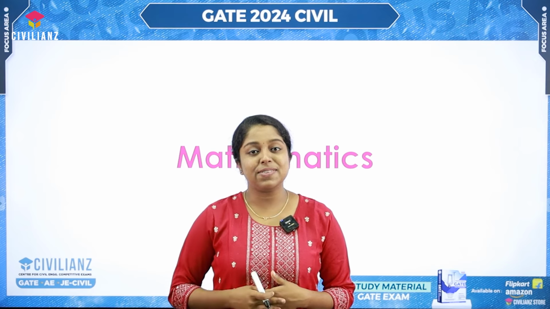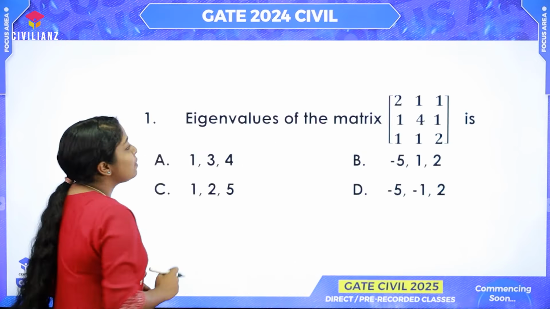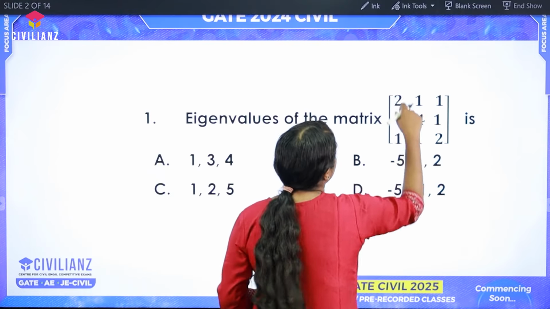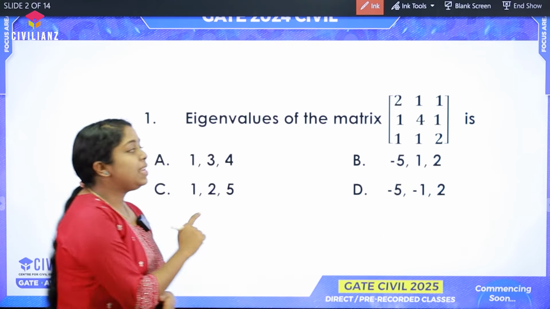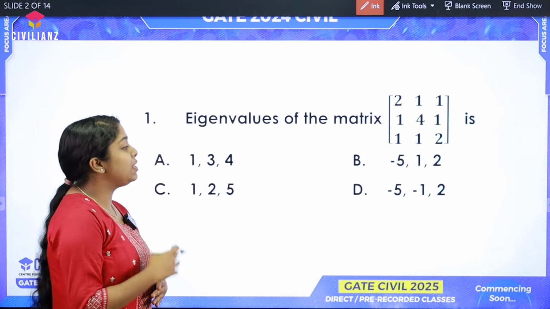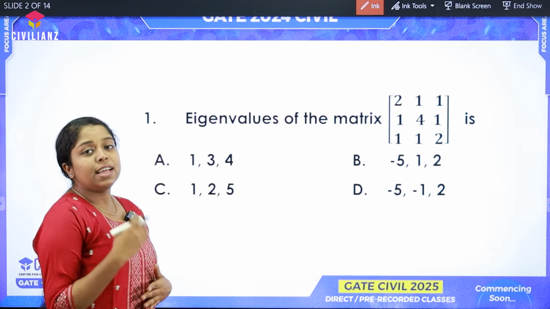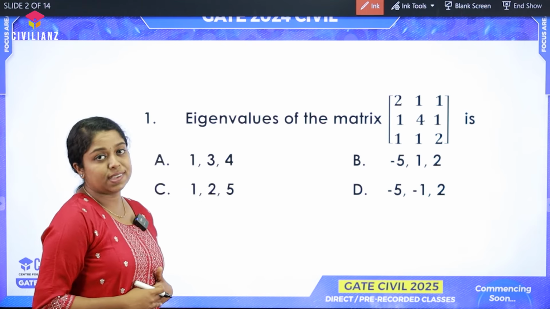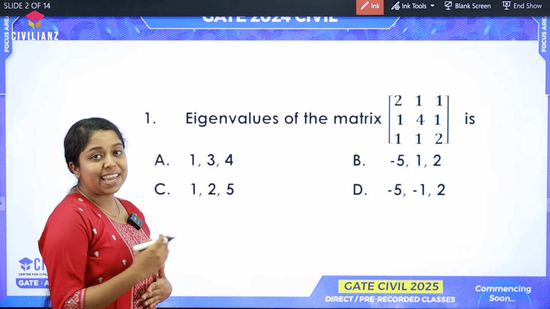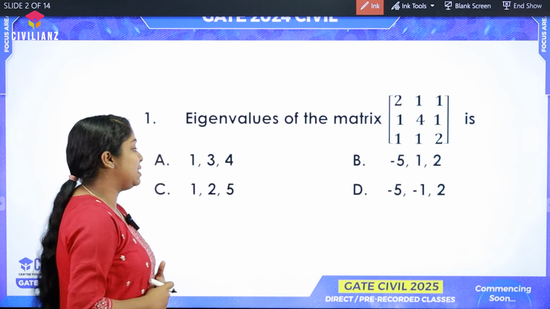Let's move on to the engineering mathematics session. This year around 7 questions were from engineering mathematics. The first question is from the matrix. So we have been given a matrix and we need to find out the eigenvalues of this matrix. Already in the options eigenvalues are given. There is no need for us to solve this question. Using the properties of the eigenvalues, we will be able to find out the answer from the option itself.